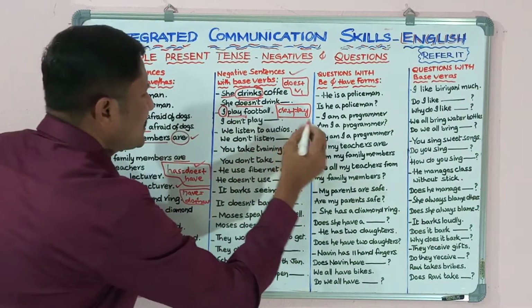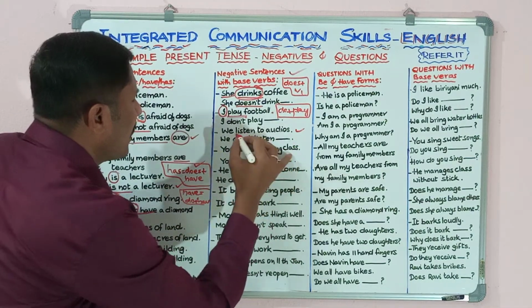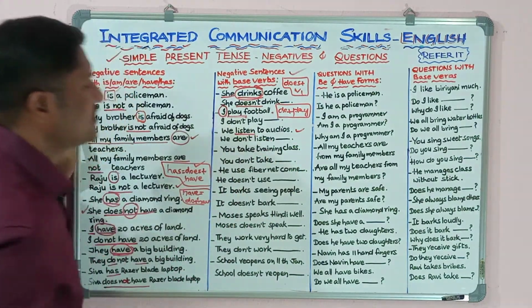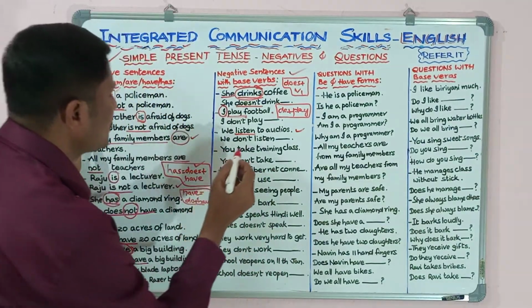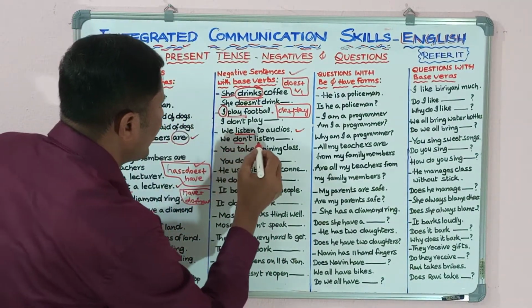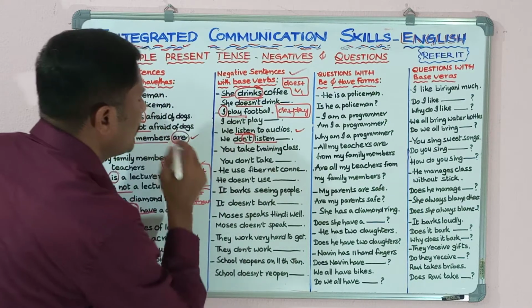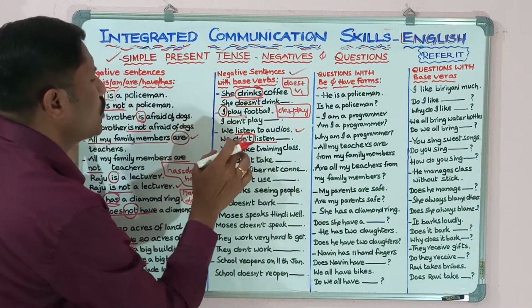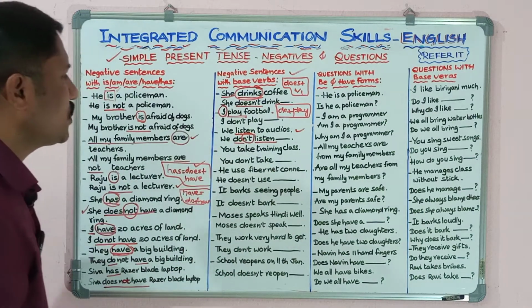Next one, we listen to audios. What is the verb here? Identify. Listen. Listen is nothing but do plus listen. So it is do plus listen. Simply add not. Then it will become we don't listen to audios.